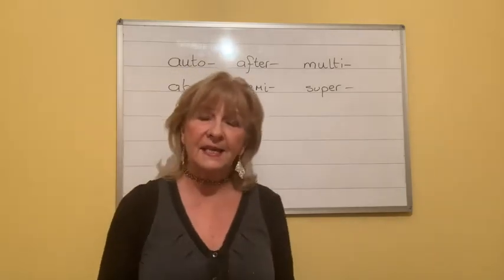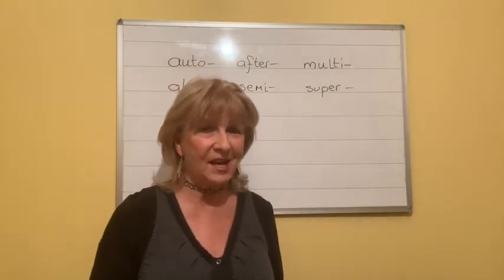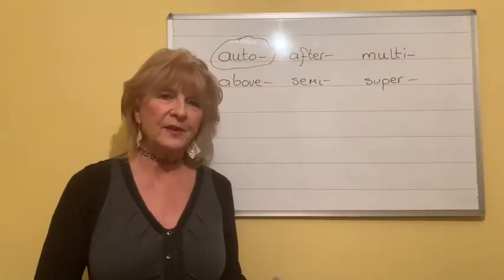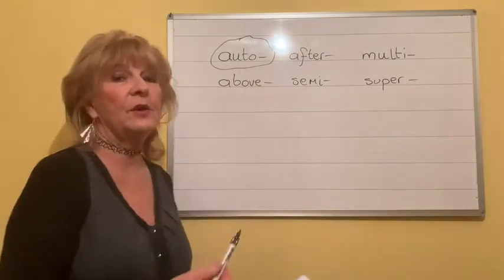So 6 as opposed to the 4 we did last time. So let's start with examples of words that begin with auto.